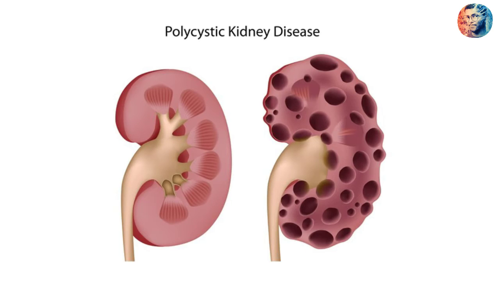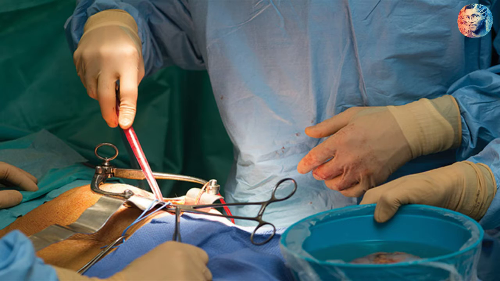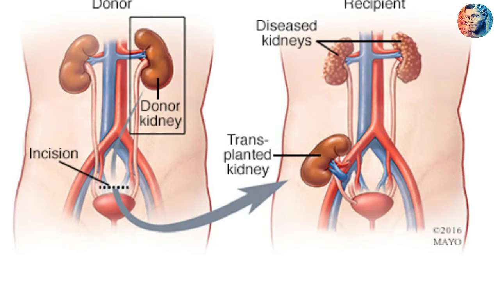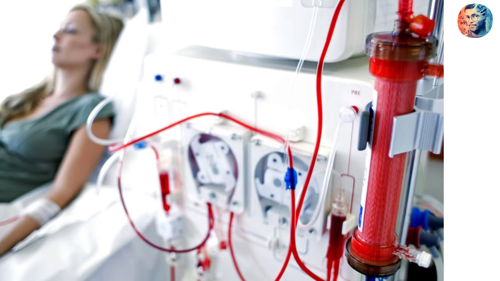In case of any infection or damage to our kidneys, what happens next? If our kidney does not work, the nitrogenous waste will not leave our body from the blood, and it can lead to death. In that condition, one option is kidney transplantation. It has many issues, such as needing to match kidneys and so on. The next option is dialysis. Dialysis means excreting the nitrogenous waste through an artificial kidney.